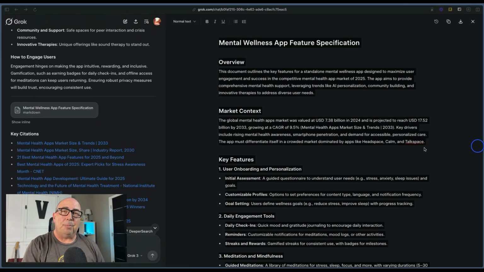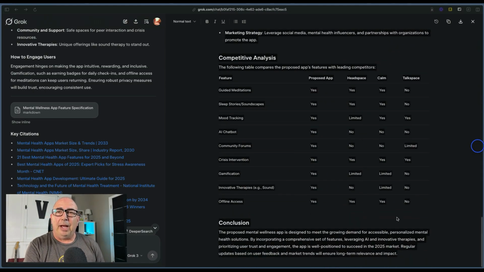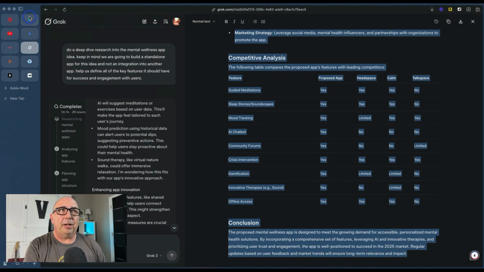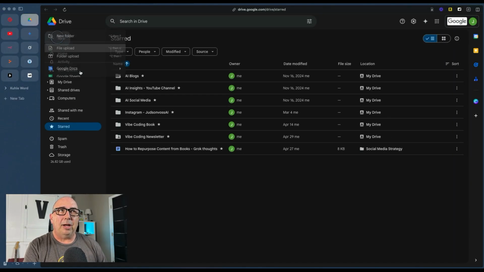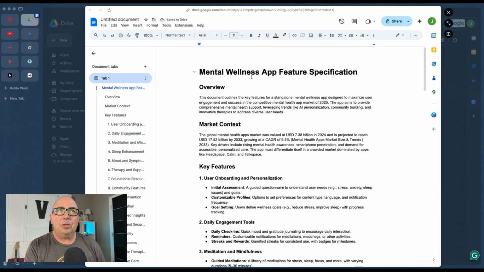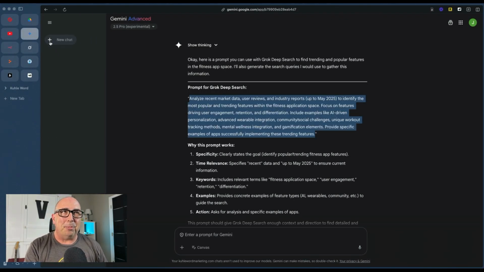So now what are our next steps? Here's what I'm going to recommend doing, and you can play with different ideas to see what works for you. I'm going to take what Grok has provided to us, copy that entire thing, and I'll show you why in a minute. And I'm going to come into my Google Drive, and I'm going to paste all that information we just pulled from Grok right here so that I've got it for later. And I'm going to be able to use this for other pieces. And once I've got that stored in a Google Doc on this side, I'm going to come back to Gemini again. I like to bounce back and forth.